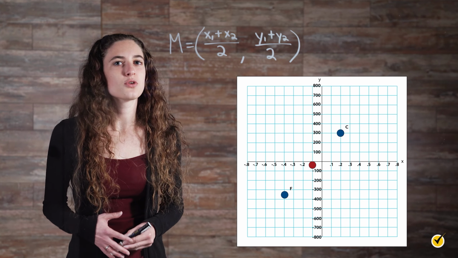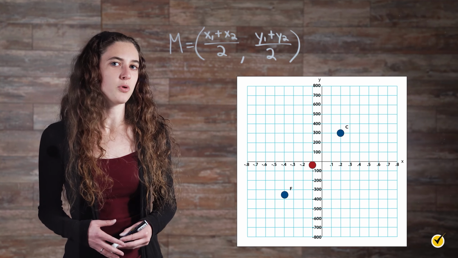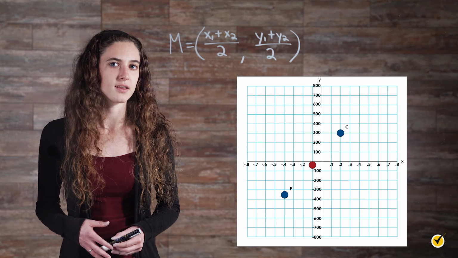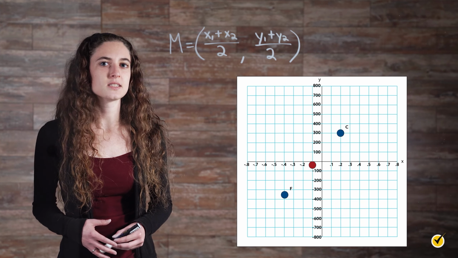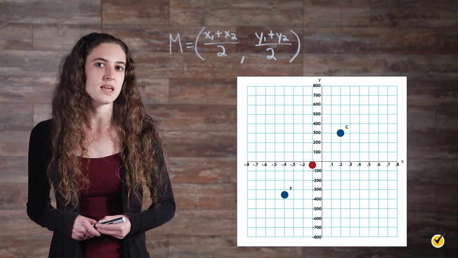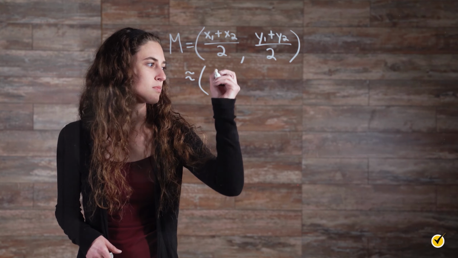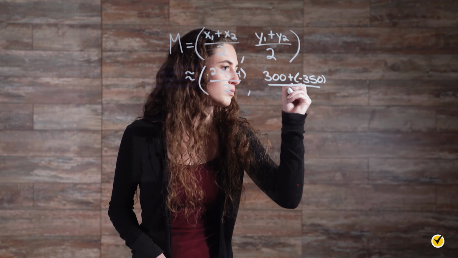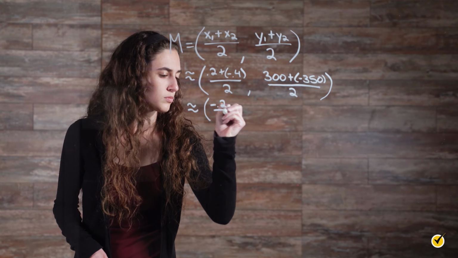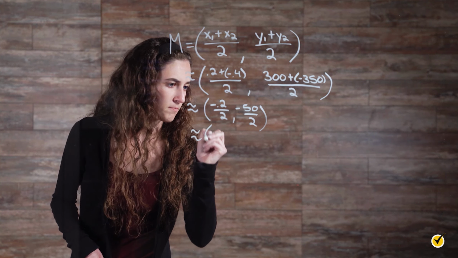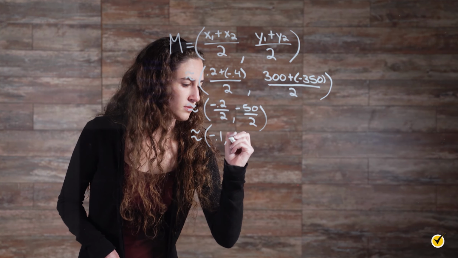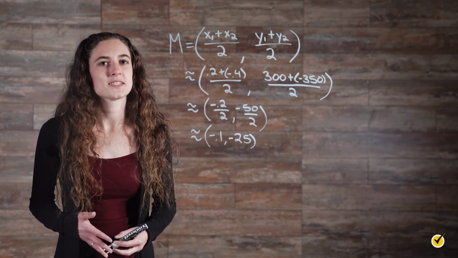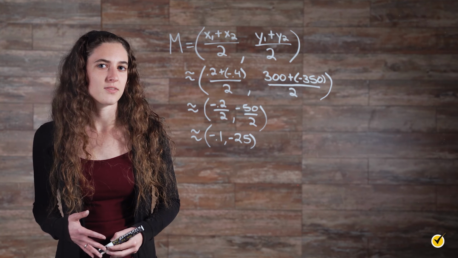Previously, we estimated the coordinates of point F to be (-0.4, -350). Let's use the formula to estimate the midpoint between points C and F. To graph, we'll need to estimate the location of -25.